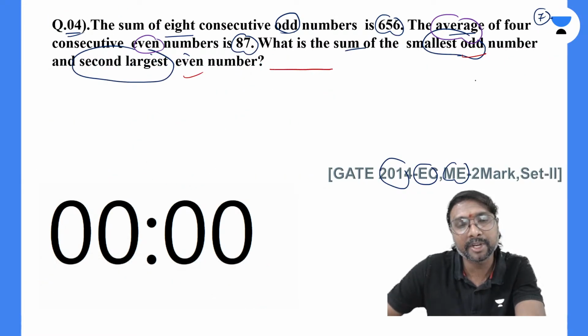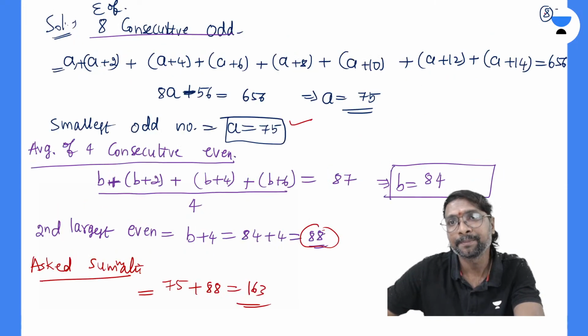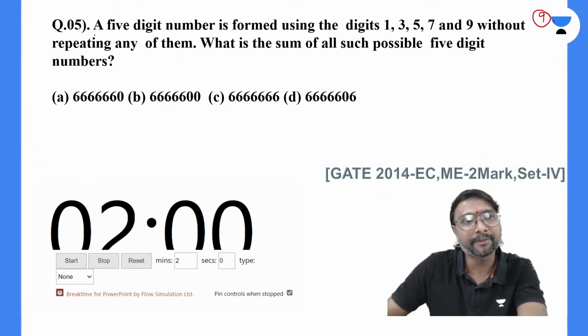So this is a numerical answer type question, so 163 will be the answer. If you just observe, this is your numerical answer type question. This is your fourth question. Now, shall I move on to the fifth question, all of you?